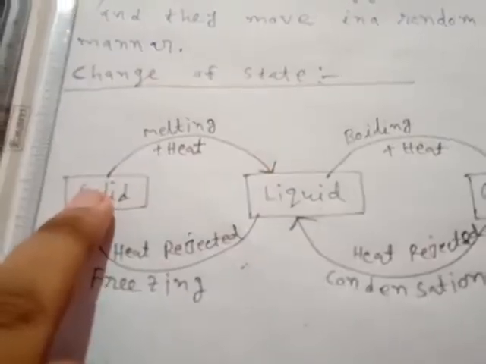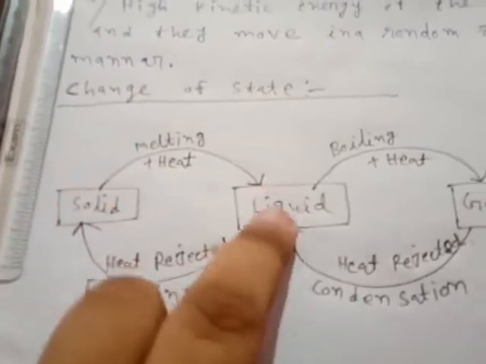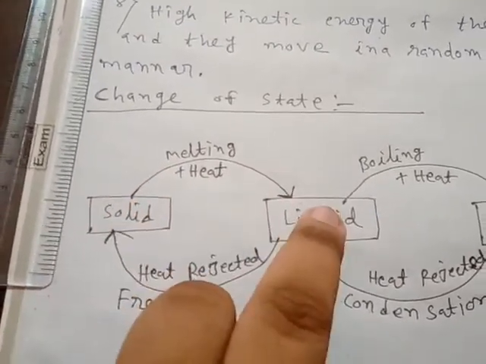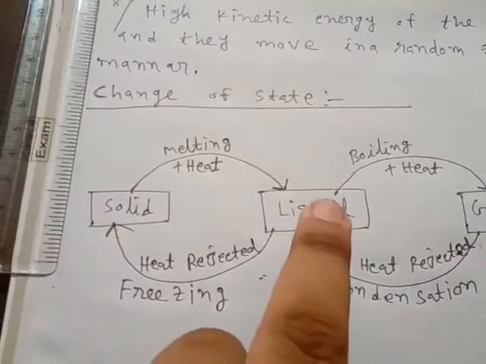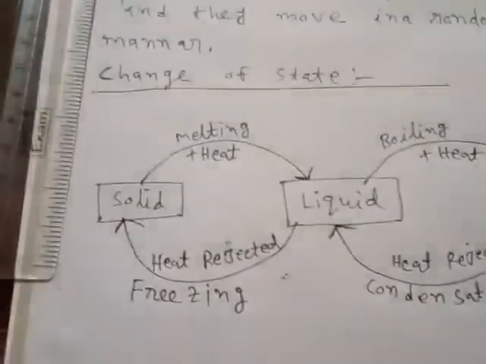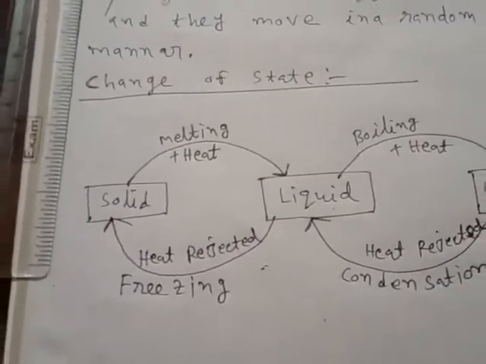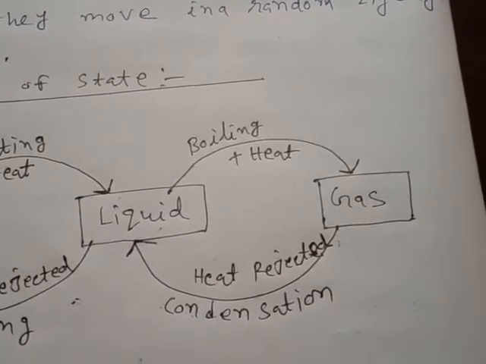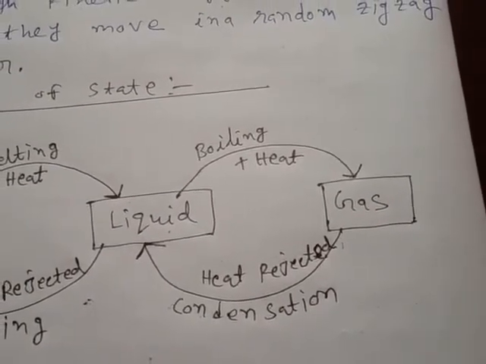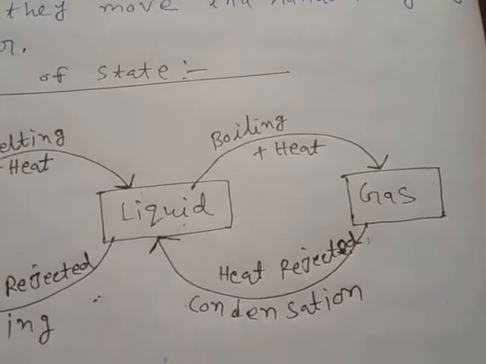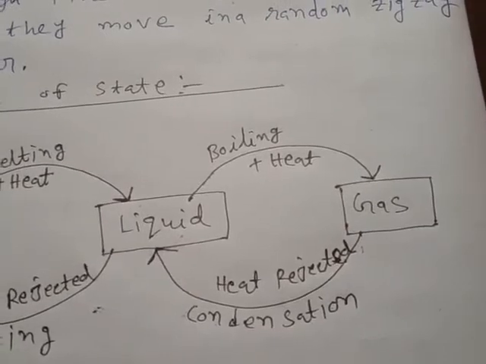That means in conversion of solid to liquid, that is the process of melting, the constant temperature is called melting point of that solid, and in the opposite case the same temperature is called the freezing point of the water. And in case of boiling, we know in case of water, when at 100 degree centigrade the water boils and converts into water vapor, so that constant temperature is called boiling point of water.